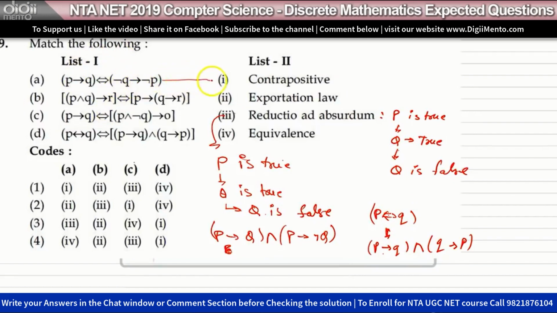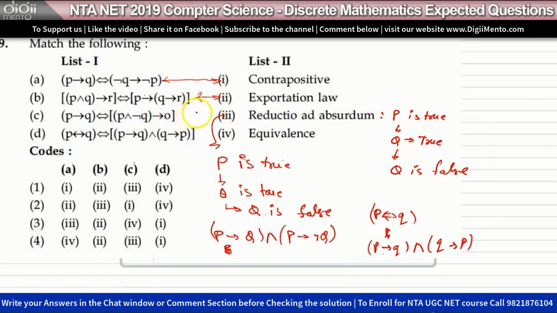P and Q implies R is the same as saying P implies Q implies R. This is the exportation law. The example I gave was, if I qualify assistant professor and JRF NET, then I am brilliant. This logical formula says this is equivalent to this. If I qualify assistant professor, I have to check for JRF. Then if I qualify JRF, I am brilliant. So this is the same as this.